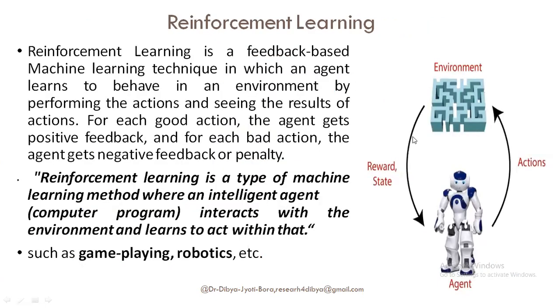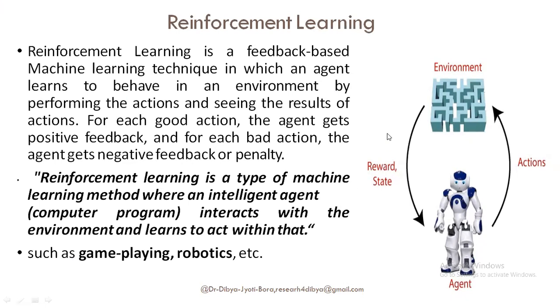What does reinforcement learning mean? Each time, the machine tries to learn from feedback. Reinforcement learning is a feedback-based machine learning technique in which an agent, or the machine, learns to behave in an environment by performing actions and seeing the results of those actions. For each good action, the agent gets positive feedback, and for each bad action, the agent gets negative feedback.